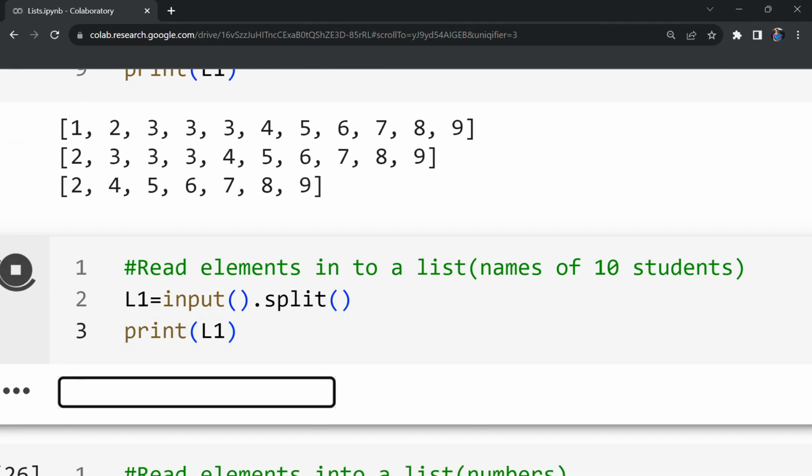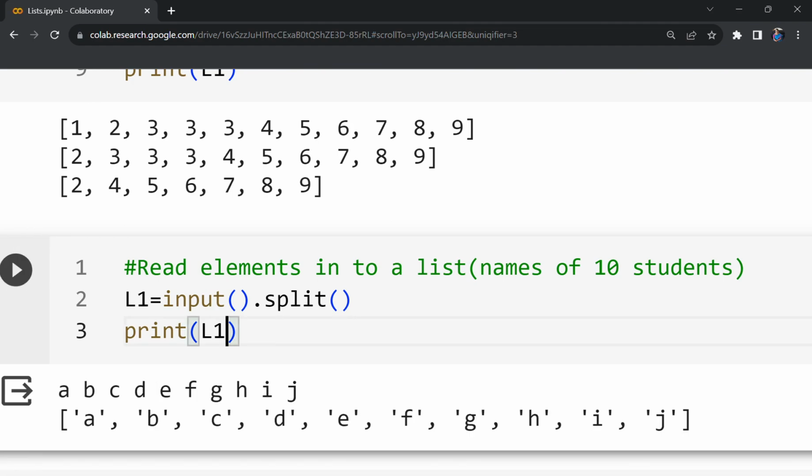Now I will run the code, and in the input I should give names of 10 students separated by space. For the sake of convenience, I am taking the names of the students as one character only. You can give the full name: A, B, C, D, E, F, G, H, I, J. I have given 10 names of the students.